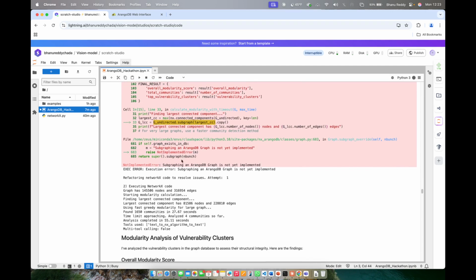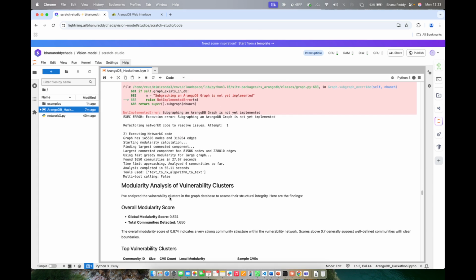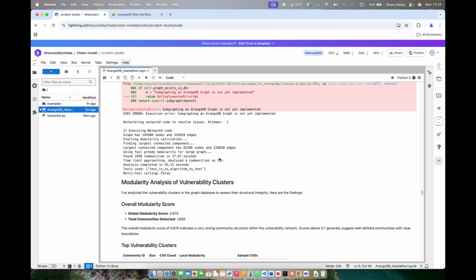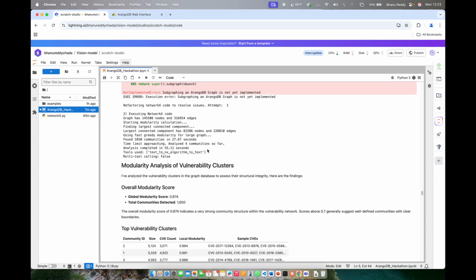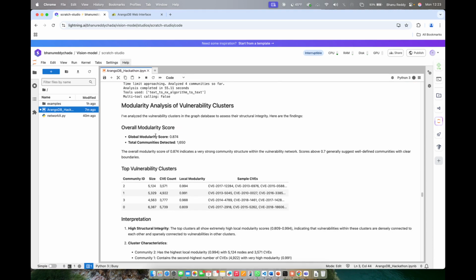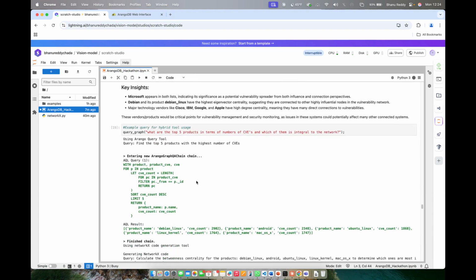But then the LLM understands what the problem is, and then it tries to refactor the NetworkX code to resolve the issues. And you can see it's attempting, and in its initial attempt, it figured out what exactly the issue is, and it gave us back the modularity scores. So we did this for all these user queries.